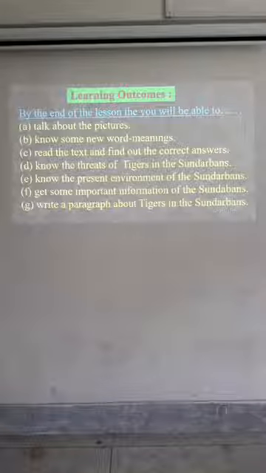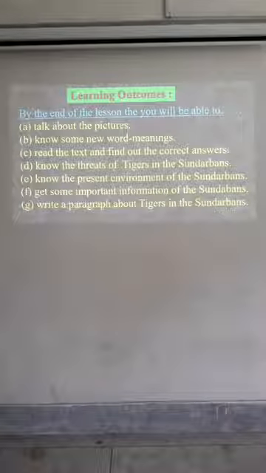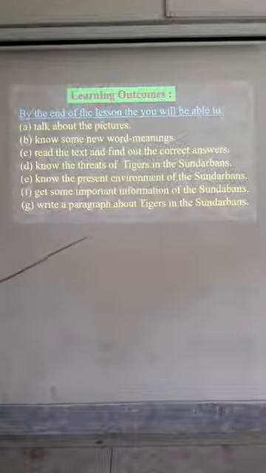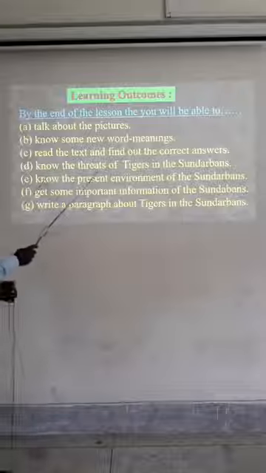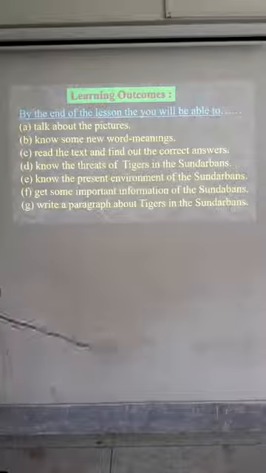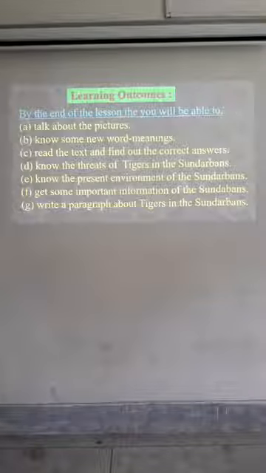Then read the text and find out the correct answers. We can read the text and find out correct answers to some short questions. Know the threats of tigers in the Sundarbans.